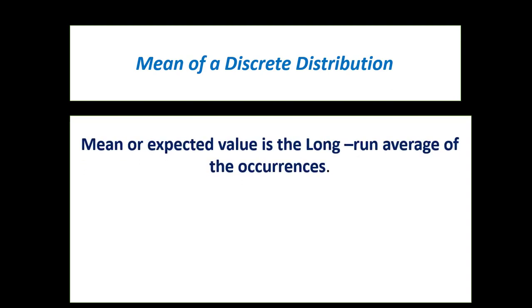Now let us see the mean of a discrete distribution. What does a mean represent? Mean or expected value is the long run average of the occurrences. What does it mean? It means that if you repeatedly sample a large number of customers again and again, then the number of customers satisfied with the service represents the mean of that distribution.